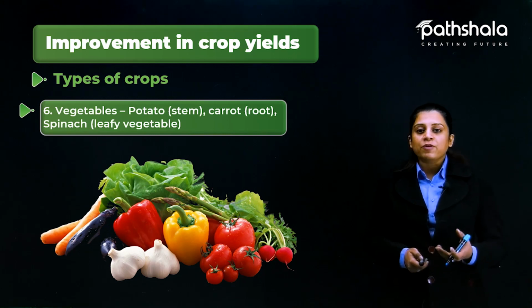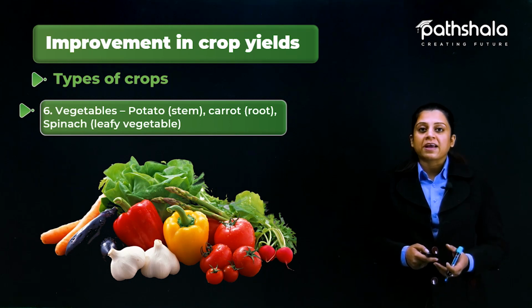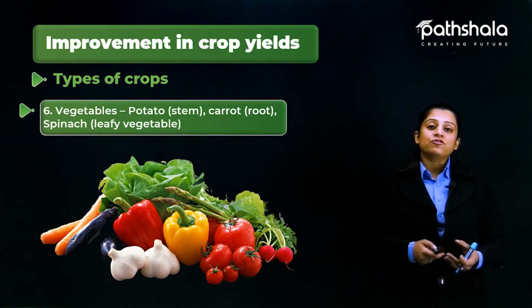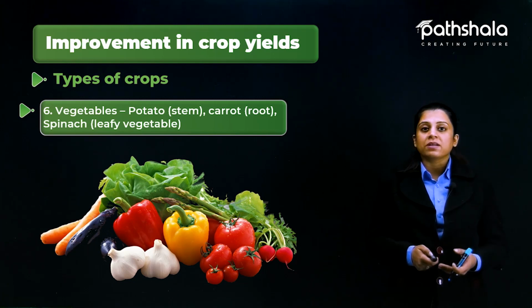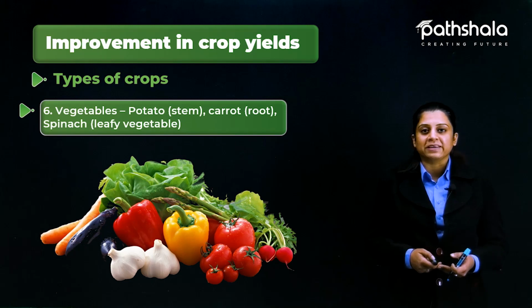The examples of vegetables that we consume are potato, which is considered as a stem, carrot, that is a root, and spinach, that is a leafy vegetable. So these vegetables also contain essential nutrients, vitamins and minerals that are required for our body and proper growth and development of a human being.